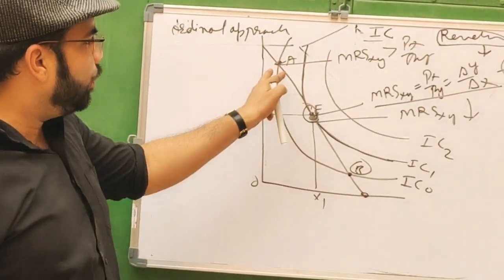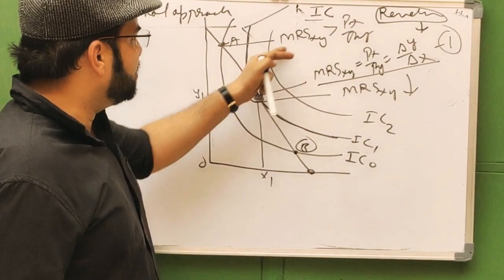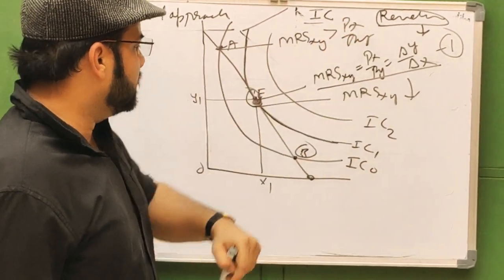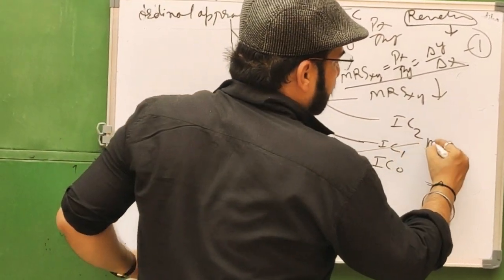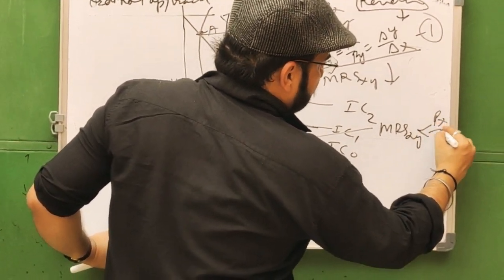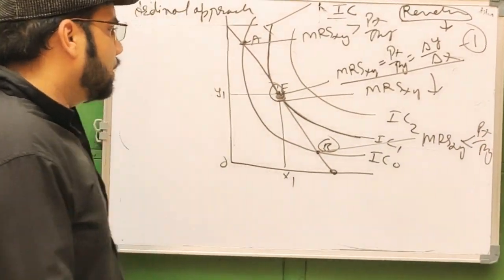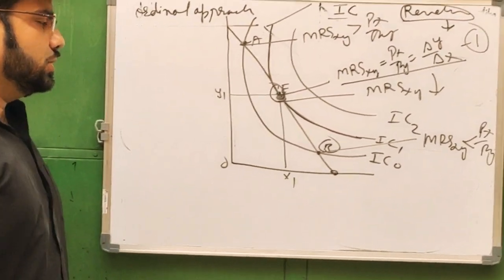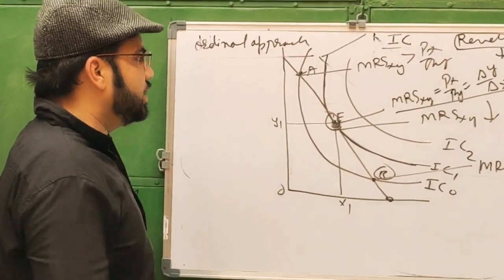It means the slope of the indifference curve is greater than the slope of the budget line. And here the marginal rate of substitution of x for y is less than Px upon Py. So both these conditions are not fulfilled here.